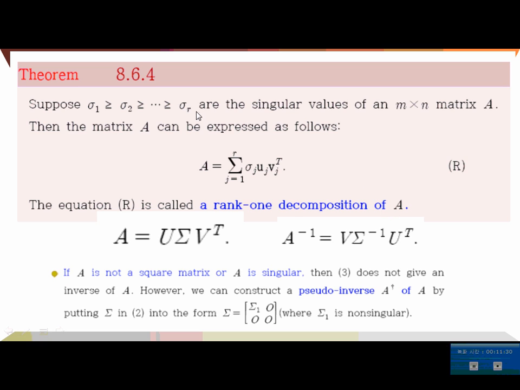So with the right singular vectors, left singular vectors and the singular values of A, every matrix can be written in this way, as the summation of r rank 1 matrices. Okay, next.